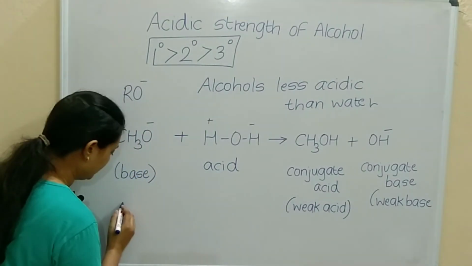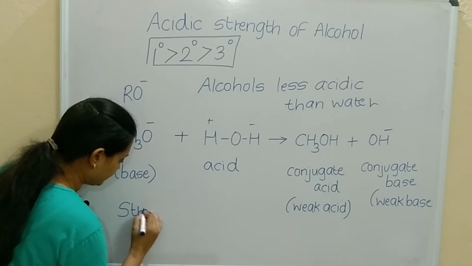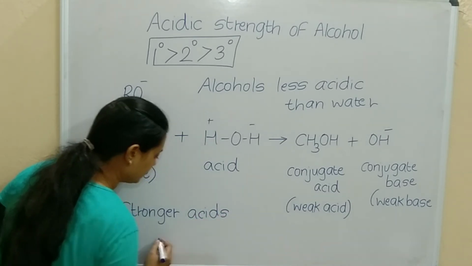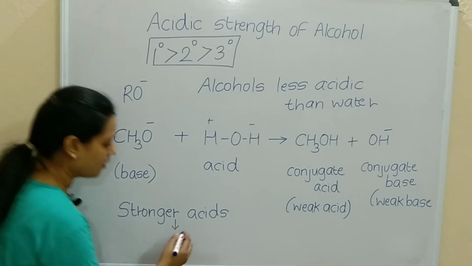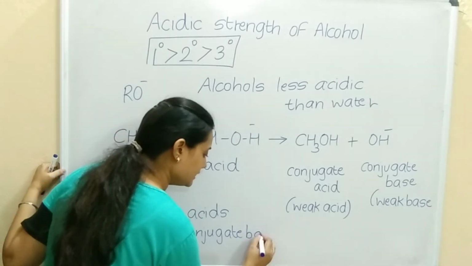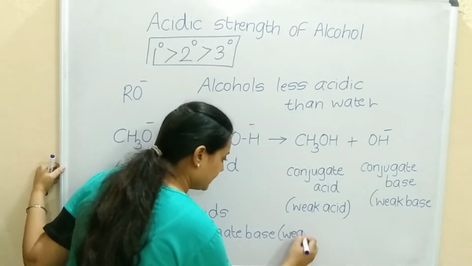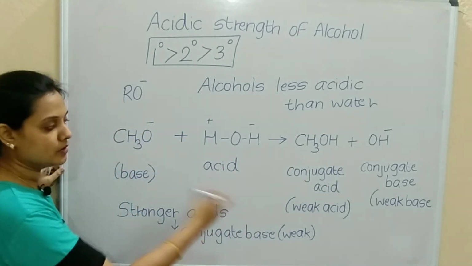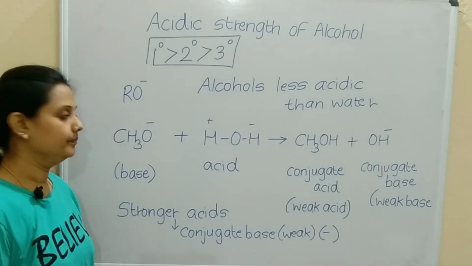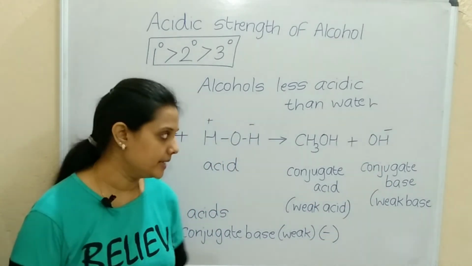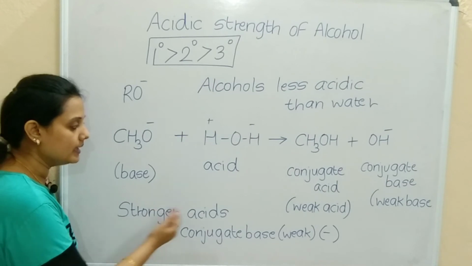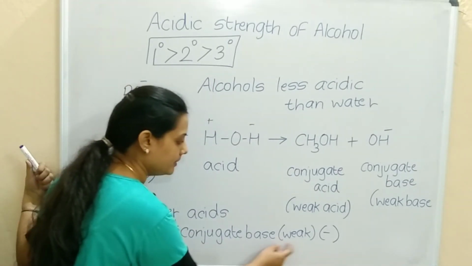Now one more thing you remember: if the acid is stronger, it will always form a weak conjugate base. It will give a conjugate base which is weak. And how do you identify which is the conjugate base? The negative one will be the conjugate base. Correct? So that way you can remember, the stronger the acid, the conjugate base will be weak and negative.